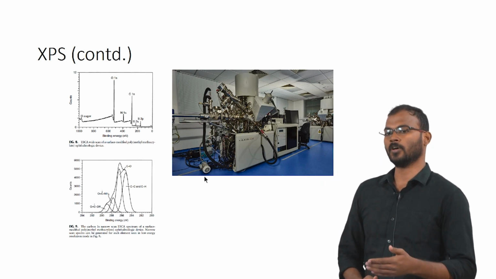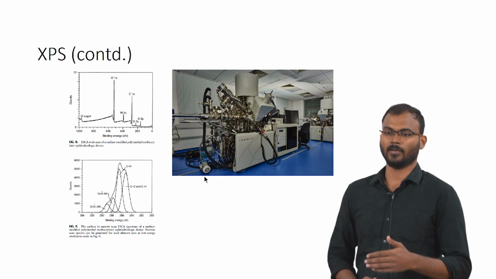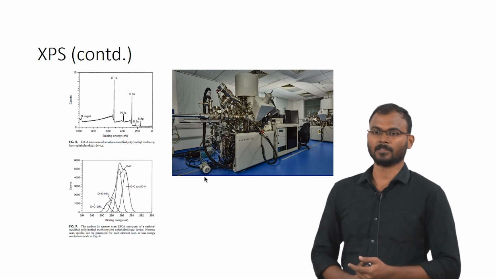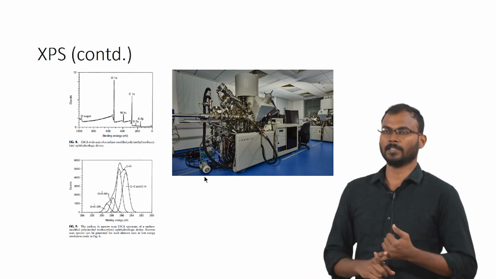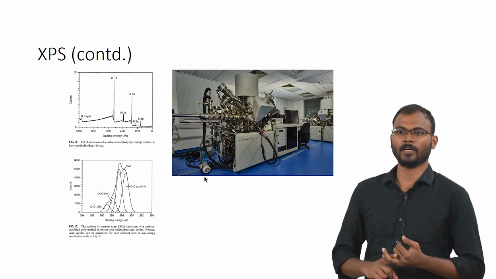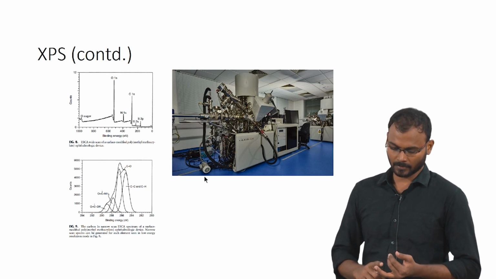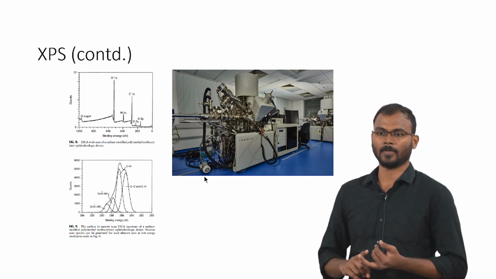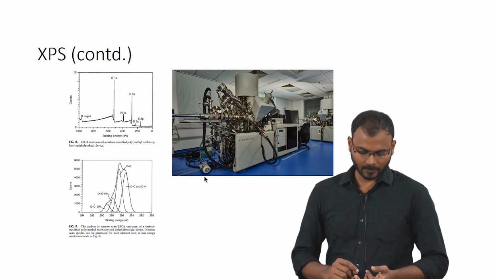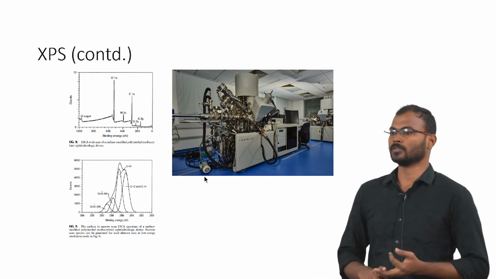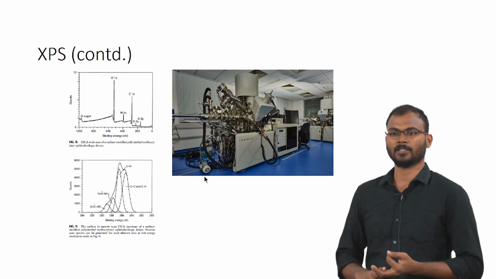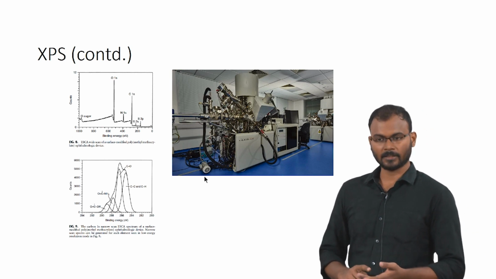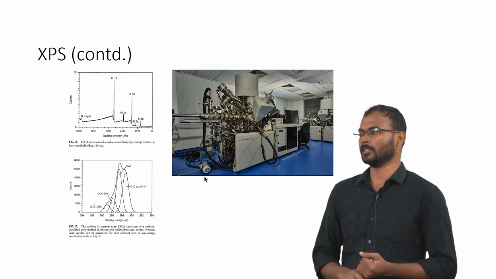All these bonds you can find using core level spectrum analysis. By this you can find out the oxidation state and the valency state of the elements. Then if you are attaching a molecule, you can find out whether the bonding has been properly done on the material surface. All those things can be confirmed using the core level spectrum.